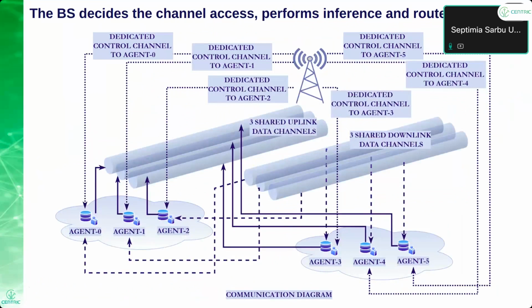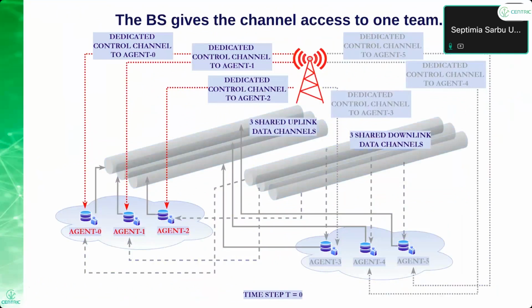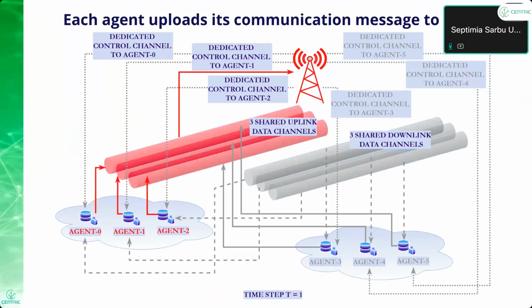So this is the diagram of the communication system, and I will go through an example of how the communication takes place. So the role of the base station is to decide the channel access, to perform inference on the communication messages, and to route missing messages to other agents. So for example, at time step 0, the base station via the control channels, so we have 3 control channels for each team, so 6 robots, 6 control channels, but only 3 dedicated data channels. When one team gets access to the channel, the other one is idle and the robots cannot move on the grid. At time point 1, agents upload their messages to the base station.